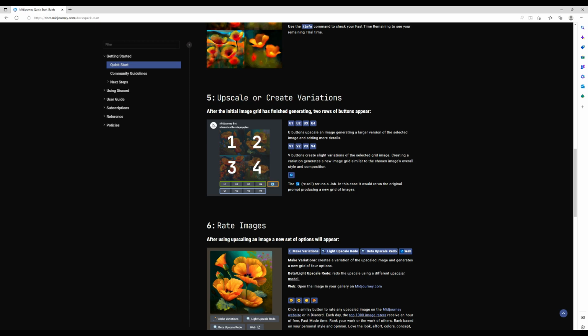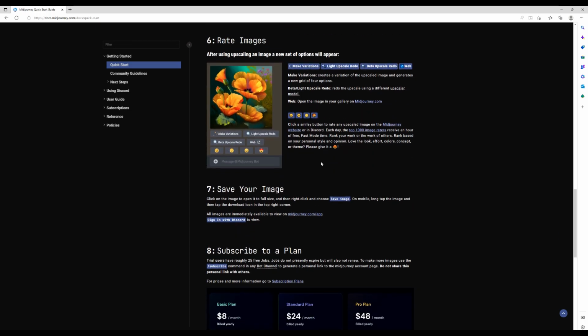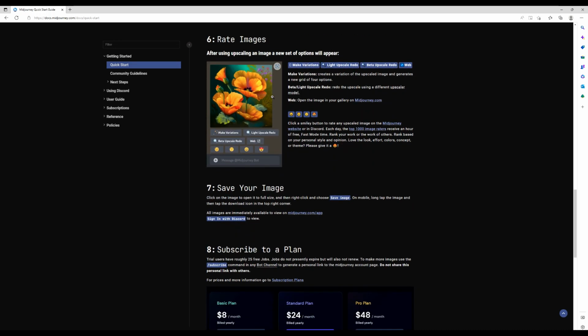Variations will create slight variations of the selected image, similar to the style of the original. Rate image. As soon as you make it upscaling, you will see 4 smileys. You may want to click a smiley to rate any image on the Midjourney. Each day, the top 1,000 image raters receive an hour of free fast mode time. You can also save your image.